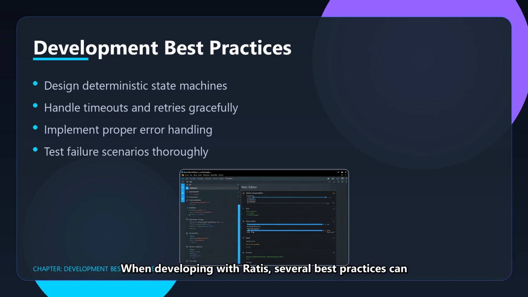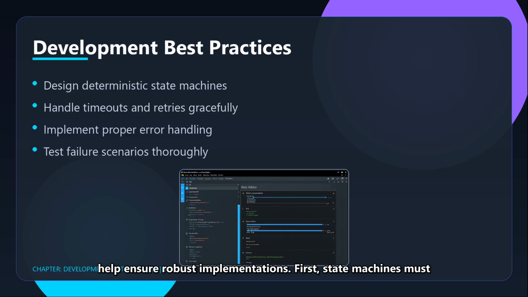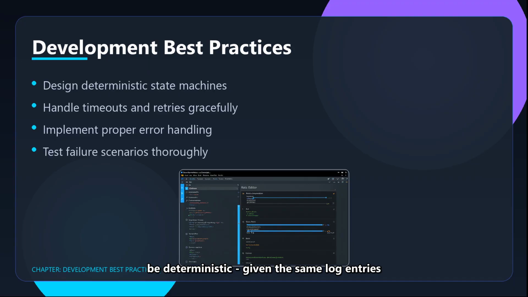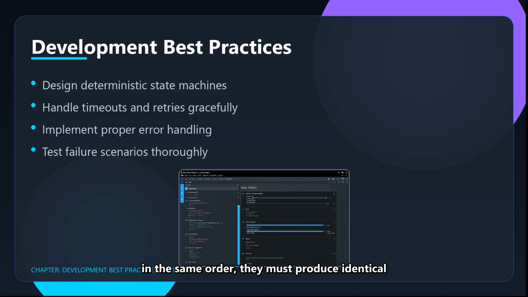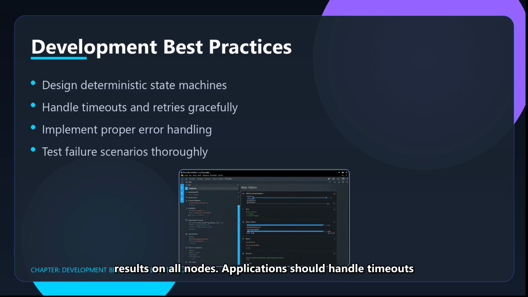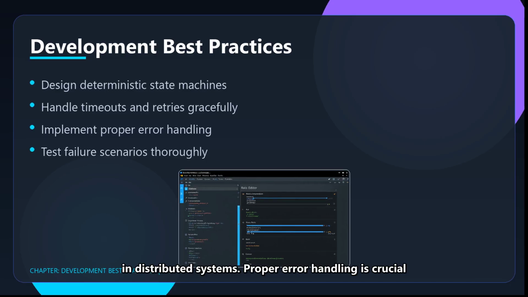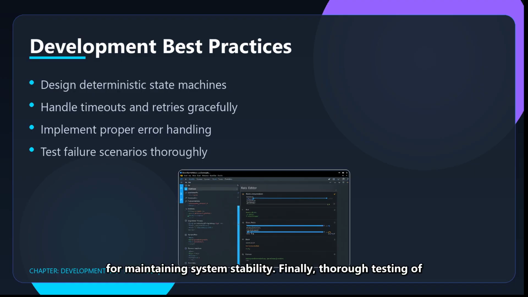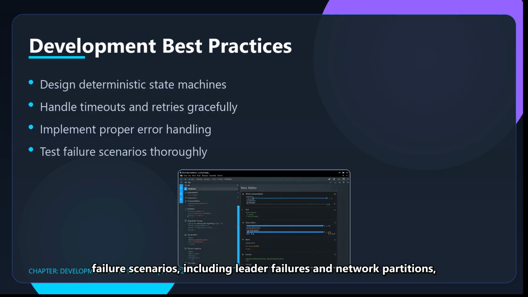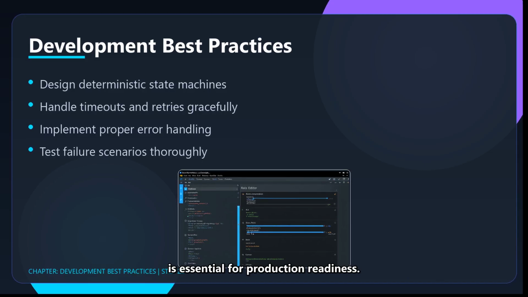When developing with Ratis, several best practices can help ensure robust implementations. First, state machines must be deterministic. Given the same log entries in the same order, they must produce identical results on all nodes. Applications should handle timeouts and retries gracefully, as network issues are inevitable in distributed systems. Proper error handling is crucial for maintaining system stability. Finally, thorough testing of failure scenarios, including leader failures and network partitions, is essential for production readiness.